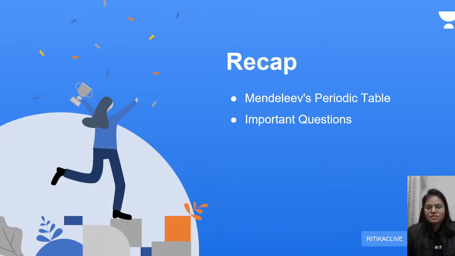Okay, so let's recap what we studied today. We basically studied about Mendeleev's Periodic Table. What was Mendeleev's Periodic Law? Then we learned about some of the special features of Mendeleev's Periodic Table. We went on to the merits, that is the advantages or the good things about Mendeleev's Periodic Table, and why was it discarded, that is, what were the defects in Mendeleev's Periodic Table. Also, we solved some of the questions pertaining to Mendeleev's Periodic Table. So I hope that you might have understood everything. We will be meeting in the next class, in which we will be learning more about the periodic table.